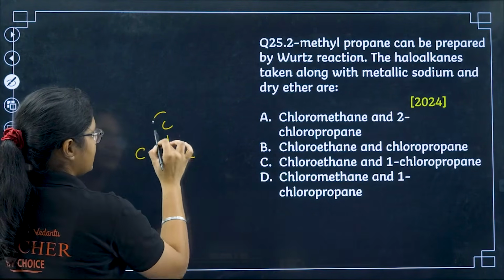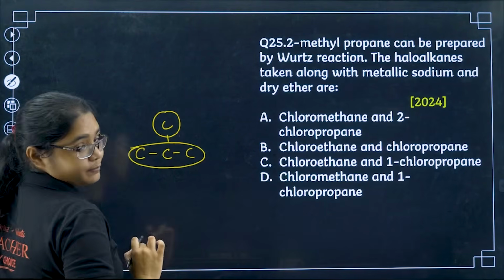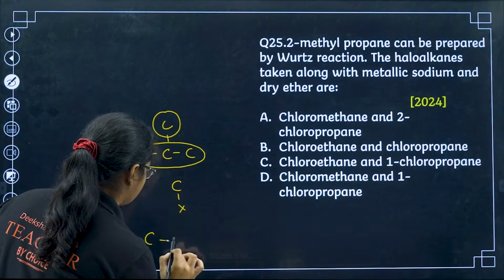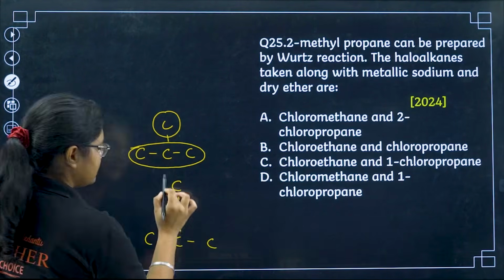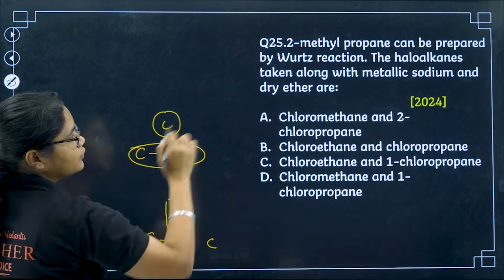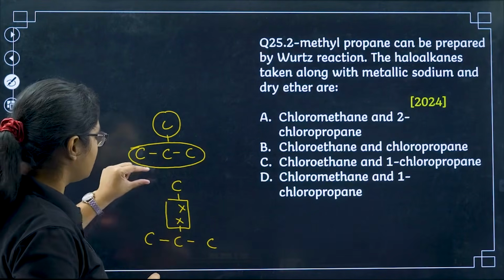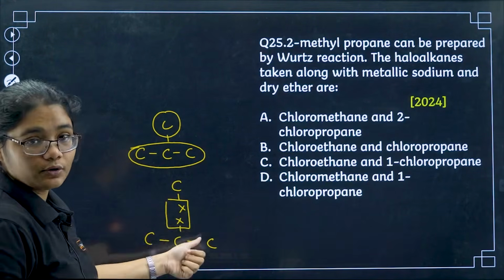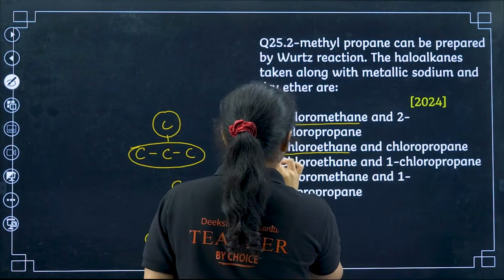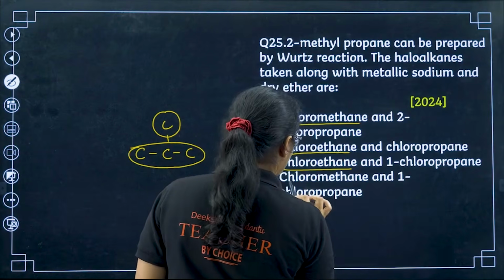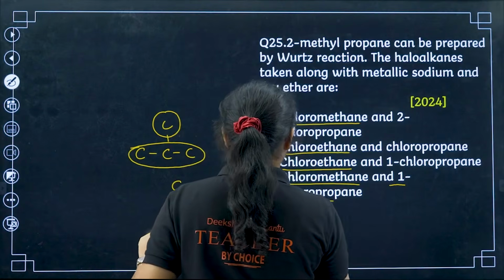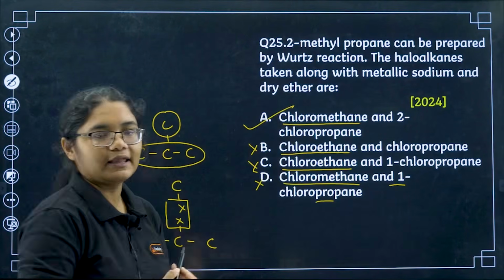So you need one alkyl group here and one alkyl group here. So I can say CX, and you have a group like this. If these two will react, what will happen? This X2 will go out and I will have this 2-methyl propane. So I need one chloromethane and 2-chloropropane. Chloroethane is not required. I have chloromethane, 2-chloropropane, and 1-chloropropane, so this one will not be required. I will have option number A here.